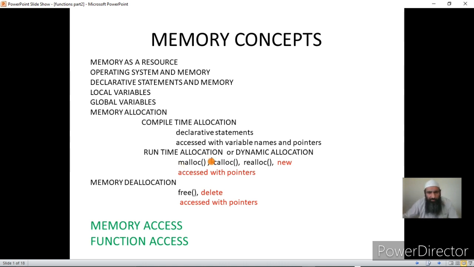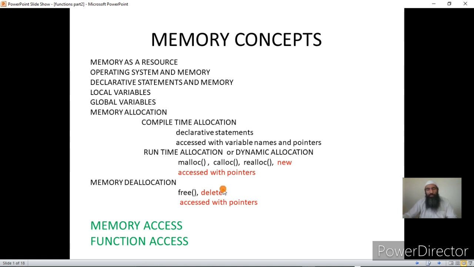So how do we free the memory that has been allocated through dynamic allocation or runtime allocation? We have two things available for that. One is the free function that is available in C, and through the free function we can deallocate the memory that has been allocated by malloc, calloc, or realloc. And delete is an operator that is available in C++, and that is used to deallocate the memory that has been allocated through dynamic allocation.